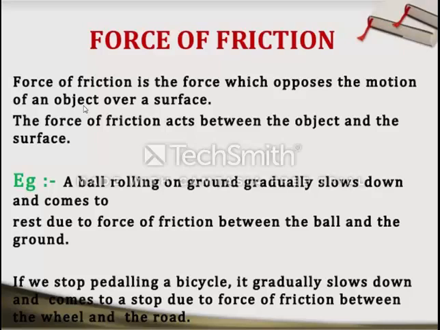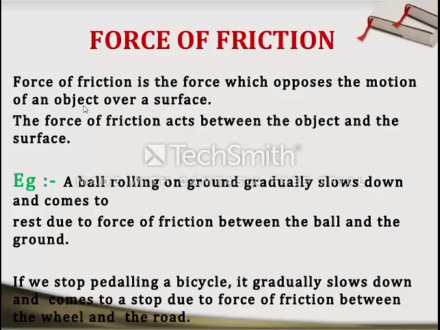It is due to the force of friction between the ball and the ground, which is always opposing the motion of the ball, and due to that reason only, slowly and slowly the ball comes to rest.